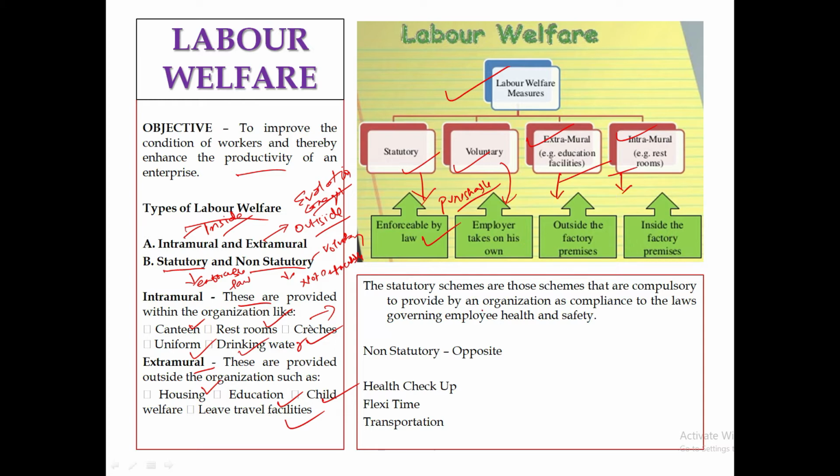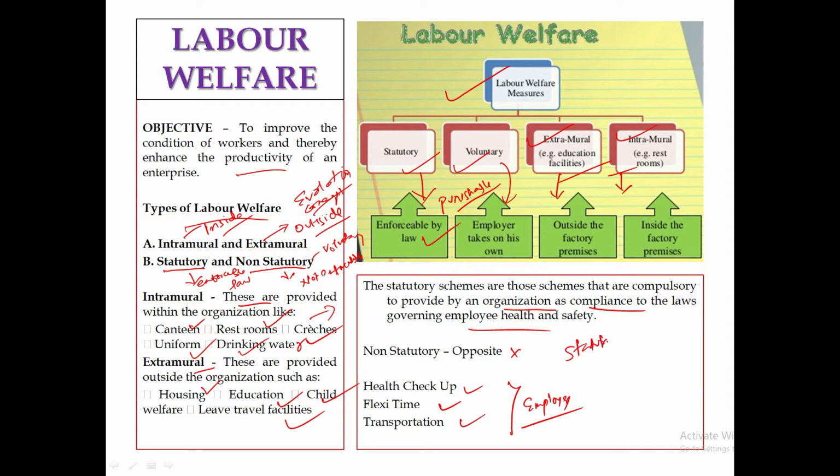Can you read through this? The statutory schemes are those schemes that are compulsory to provide by an organization as compliance to the laws governing employees' health and safety. And non-statutory is just the opposite. Non-statutory, it may be like health checkup, flexi time, transportation facilities. So it is not compulsory, but if the employer feels they should provide them, then he should. So that is voluntary.